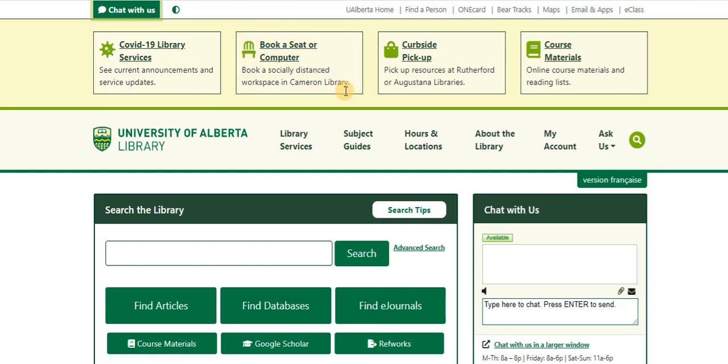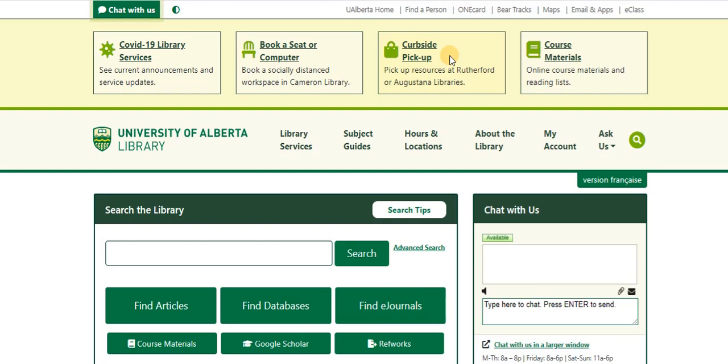If you're searching for books in the library, which you would do by searching in the Search the Library box right here, if you find a print book that you want, you can actually order that book and put a hold on it, and then you can come in here and set up curbside pickup so that you can come and get your book that you need.